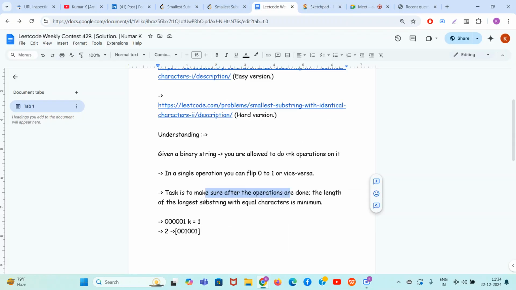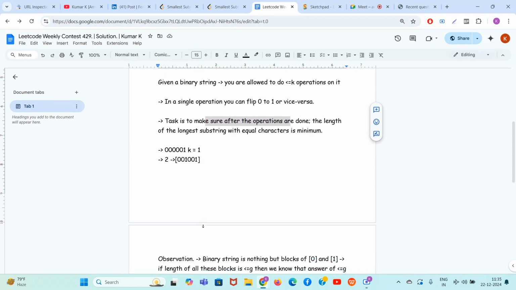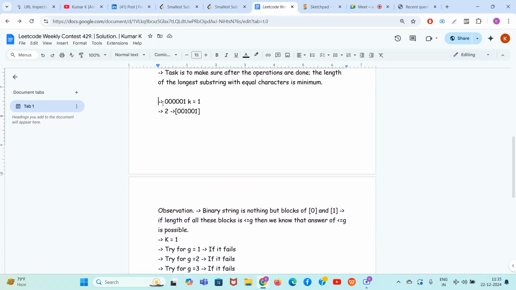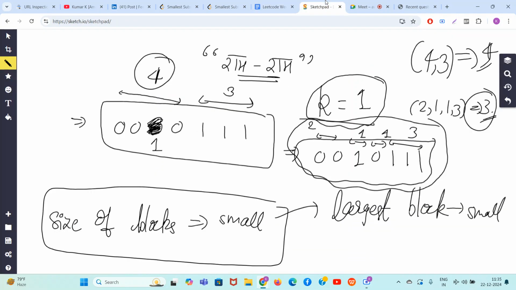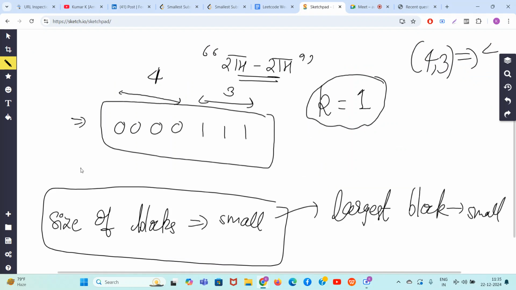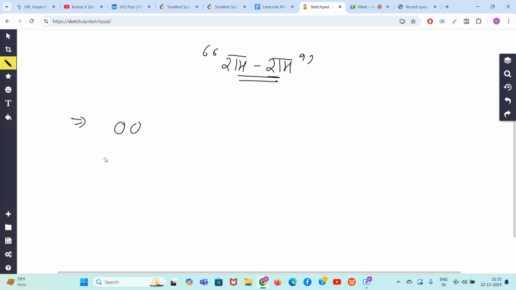So what is the observation when we try to go through this question? We will go through this example also. See, one, two, three, four, five. So there are five zeros. Okay, let's do it for you. There are five zeros. Three, four, five. Five zeros and a single one.